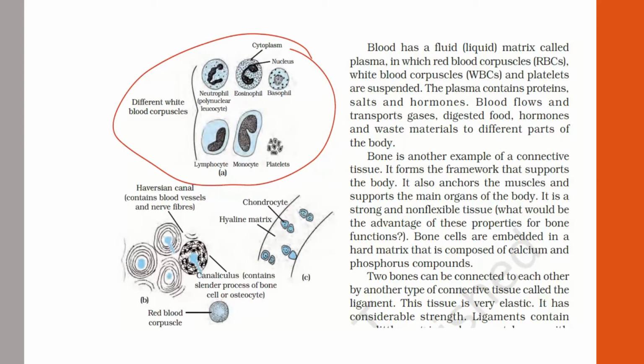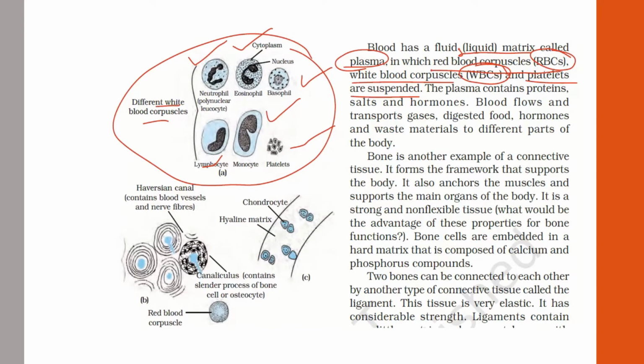So what you are observing? You are observing different types of white blood corpuscles. That is neutrophil, you will observe eosinophil, you will observe basophil, lymphocyte, monocyte as well as platelets. So these all are the things which you will observe, right? Now blood has a fluid matrix, it is liquid. It is having a fluid matrix called the plasma, in which the red blood corpuscles, RBCs, white blood corpuscles or WBCs and platelets are suspended. Right?